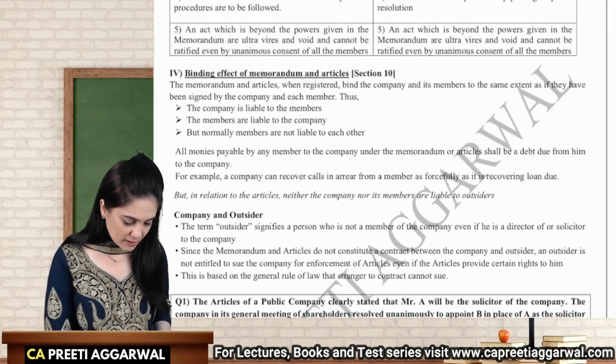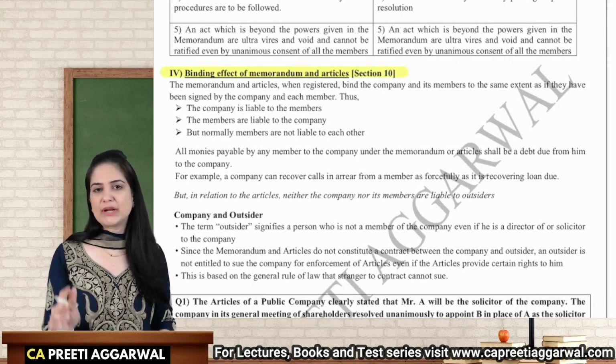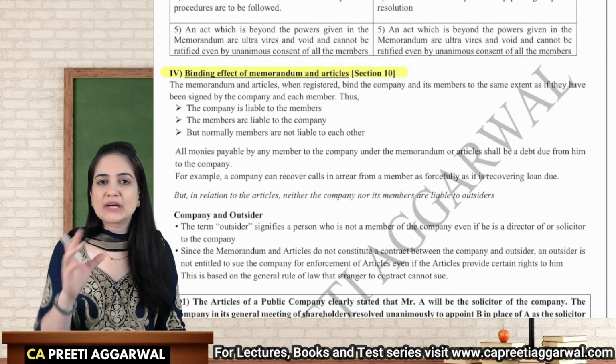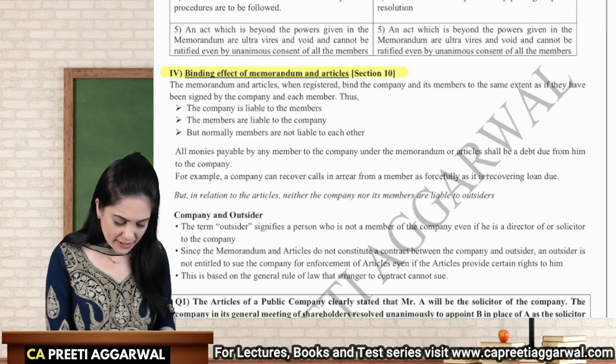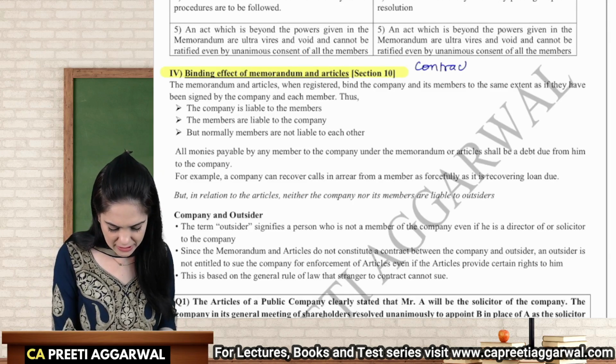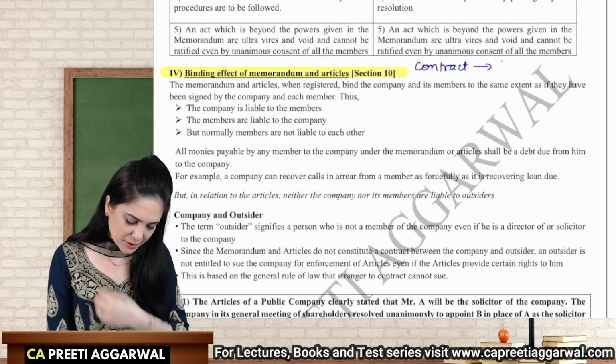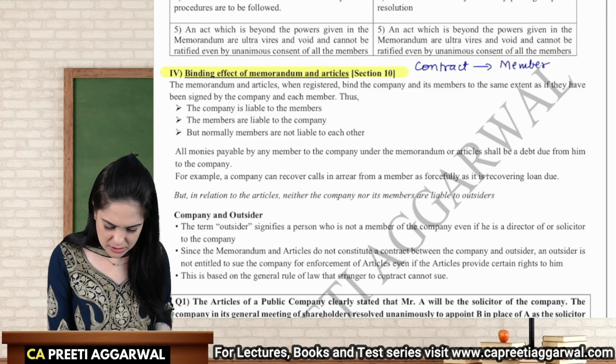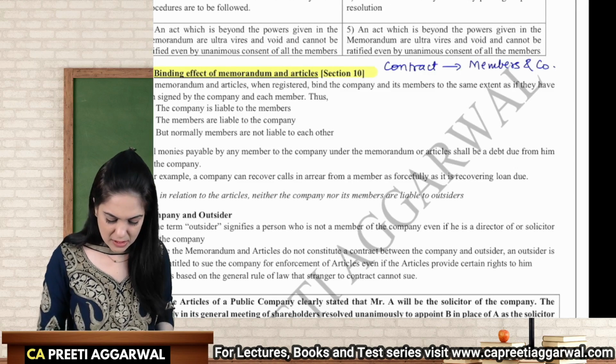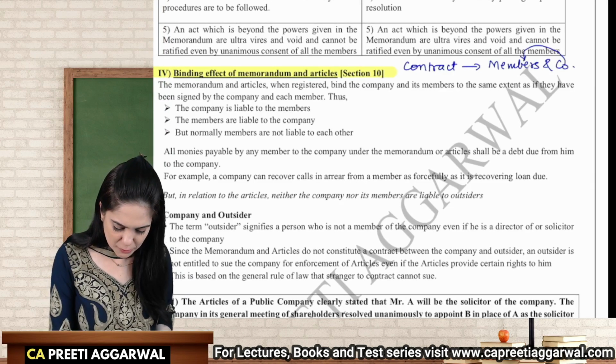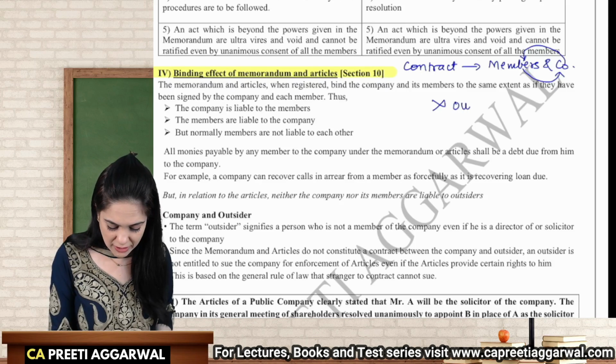Binding effect of memorandum and articles. See, the memorandum and articles bind only the company and members. It is a contract between members and company. So company is liable to members, members are liable to company. It is not a contract with outsiders.